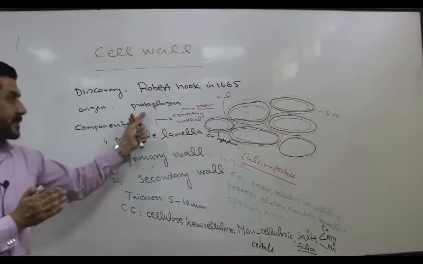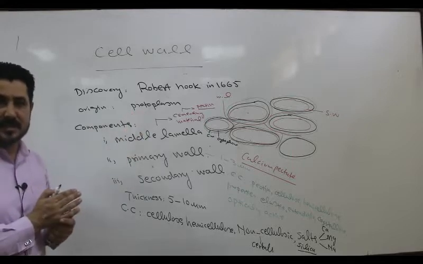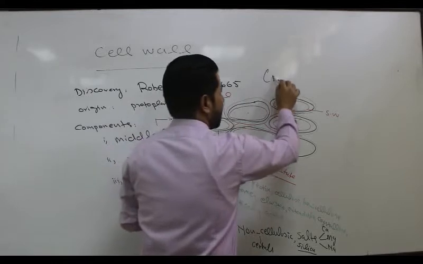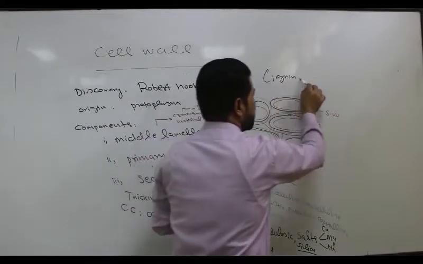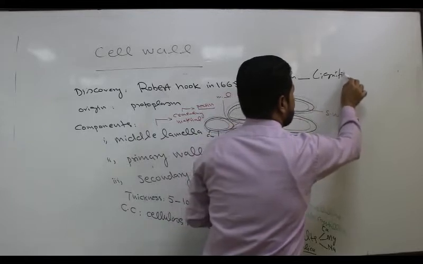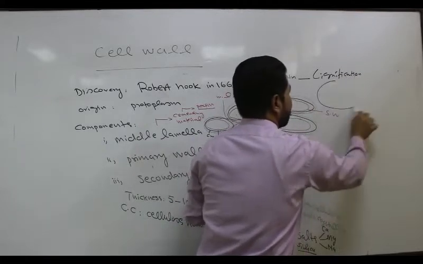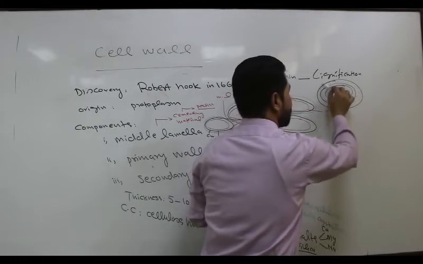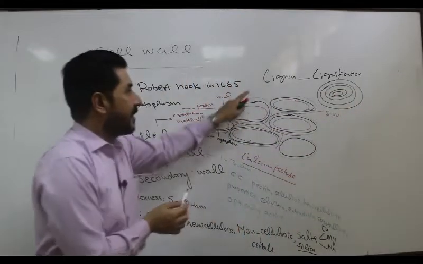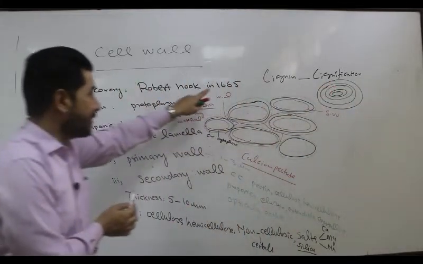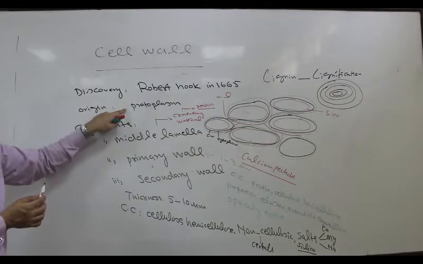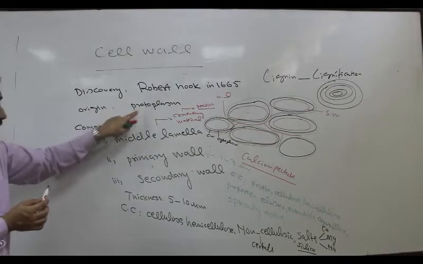Origin is protoplasm. Protoplasm is the living content of the cell, that is a combination of cytoplasm and nucleus, but later on it becomes dead due to the deposition of what? Lignin. The process of deposition of lignin is called lignification, and lignification starts from the outer side to the center. So that is why the whole cell is covered by lignin. Because of the lignin deposition, the cell wall becomes dead, but it is secreted by a living protoplasm.